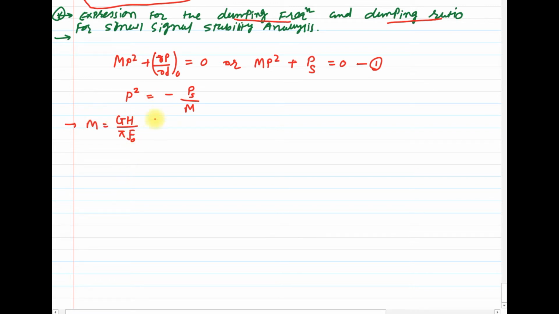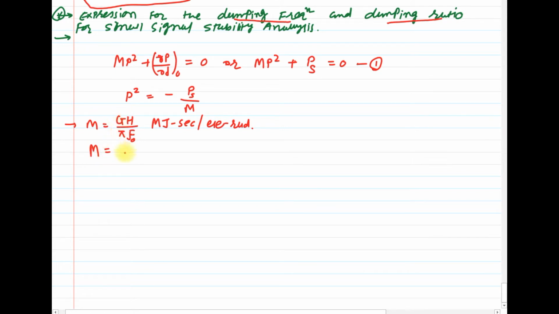And the unit for the moment of inertia is megajoule second per electrical radian. Clear?